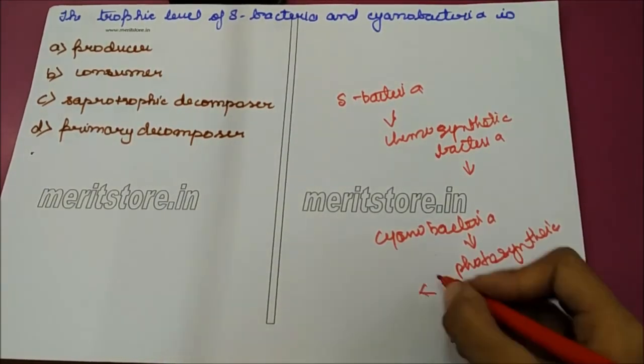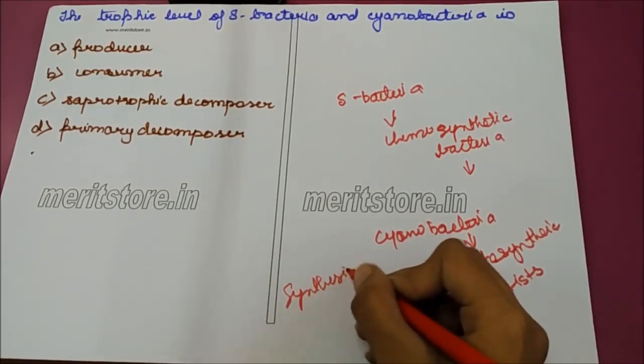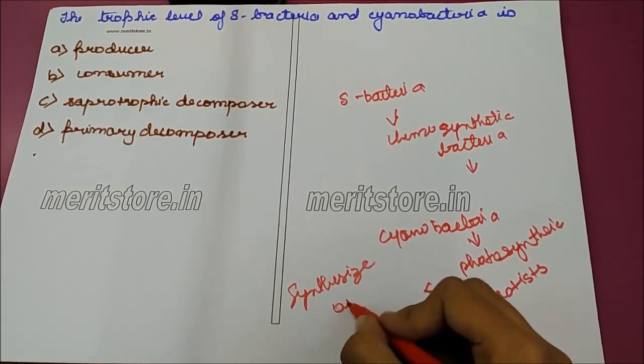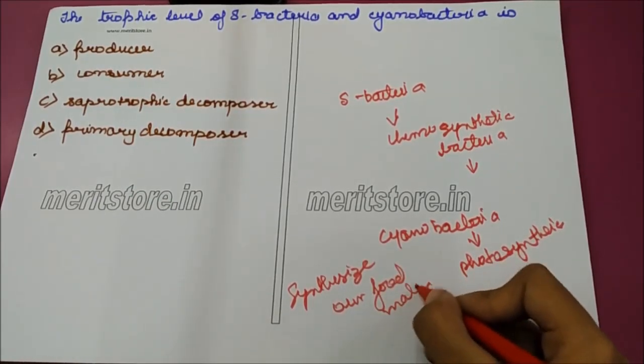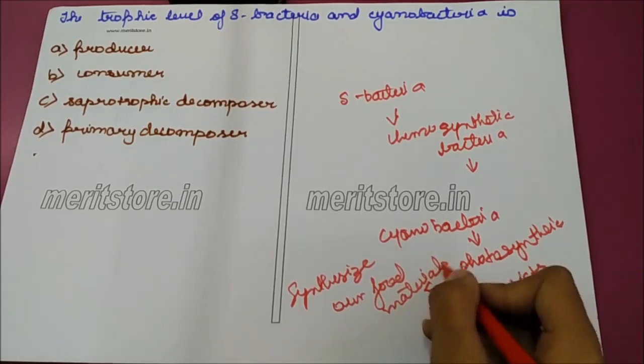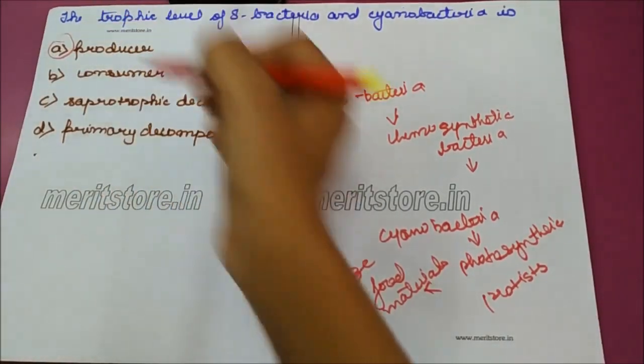They can synthesize their own food material. So the correct option is A, producer.